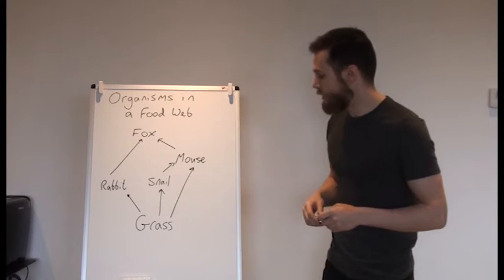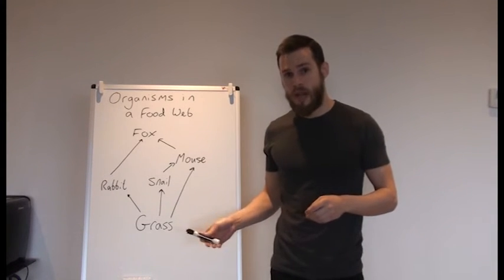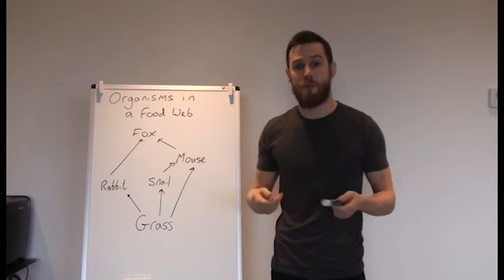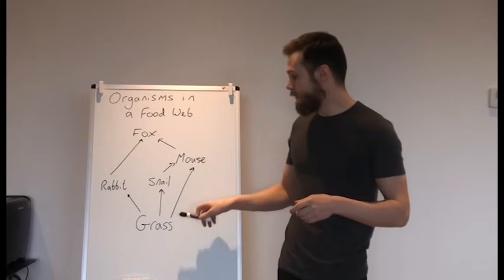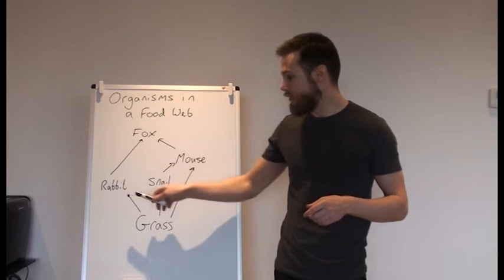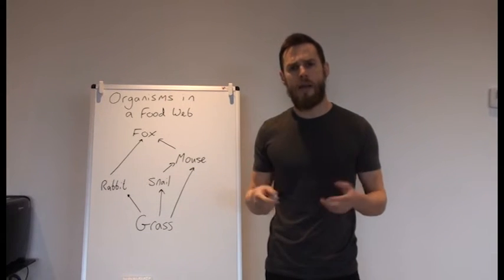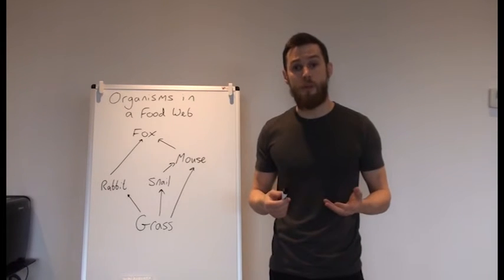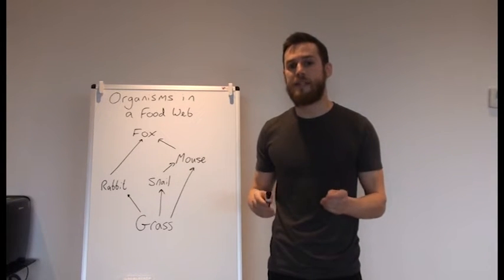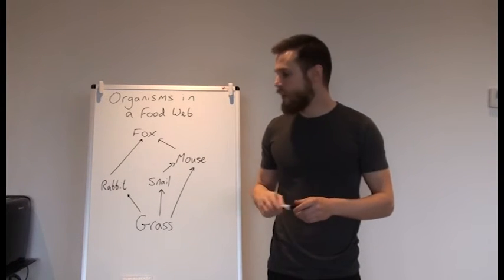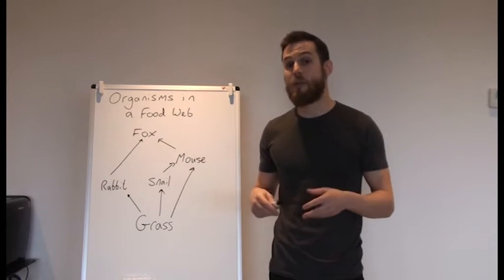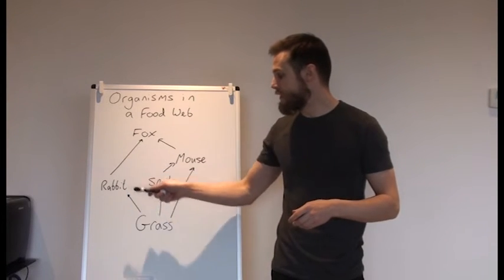Now, grass is also known as an autotroph. That also means it makes its own food. When we move on from grass, we have an organism like a rabbit. Now, a rabbit is known as a herbivore. It's a herbivore because it only eats plants. It's also a primary consumer, and it is a primary consumer because it eats a producer.